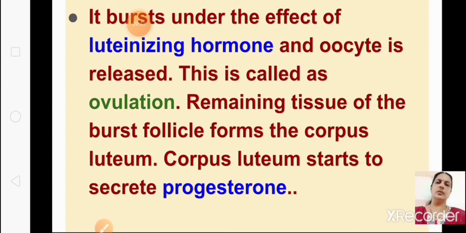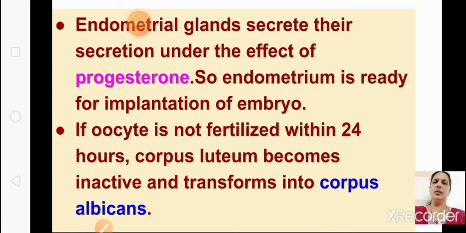This corpus luteum starts to secrete progesterone. So now all four hormones have come: follicle stimulating, luteinizing, estrogen and progesterone. The endometrial glands secrete their secretion under the effect of progesterone, so the endometrium is ready for implantation of the embryo.